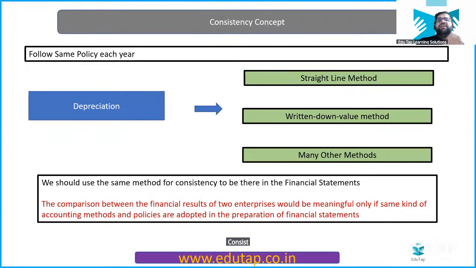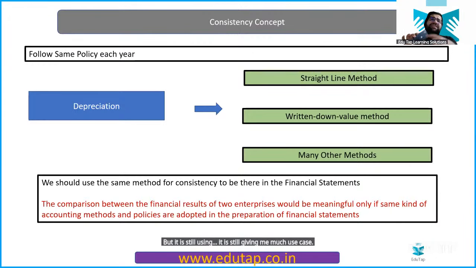Consistency basically says that you have to follow the same principle over and over. For example, there is one concept in accounting which says depreciation. Depreciation basically means wear and tear of one particular asset. For example, this is iPhone 11 in my hands. I purchased this phone for 45,000 rupees for 256 GB, and this is about 2021. I still have this phone working perfectly for me, although every year I have to use some 1,000, 1,500 rupees for its maintenance, but it is still giving me much use case.